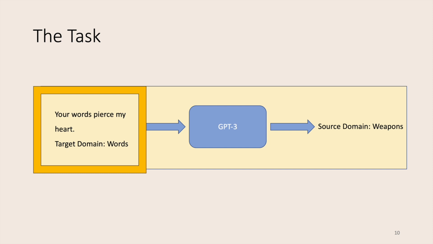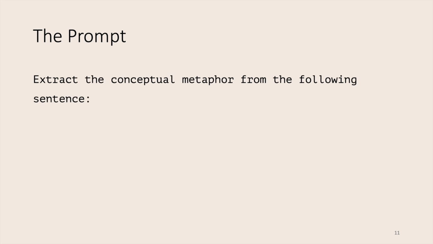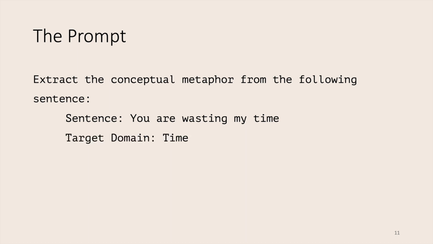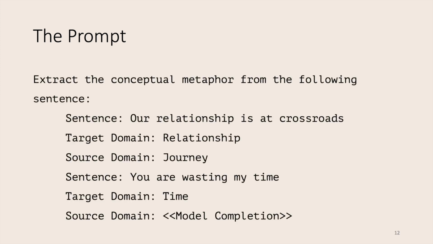So here again is the task we are looking at, and now we will focus a bit more on the prompt that is given to the model. In general, we first tell the model, extract the conceptual metaphor from the following sentence. Then the sentence, such as this one, you are wasting my time, and the target domain that we are interested in, such as time. And then lastly, we ask for the source domain, and this will then be the model completion. We extend the prompt to include few-shot samples. So before we ask for the completion, we include some samples for which the source domain is already given, so the model can get a better grasp of what it is that we are actually asking for.